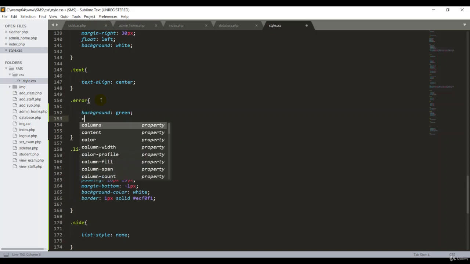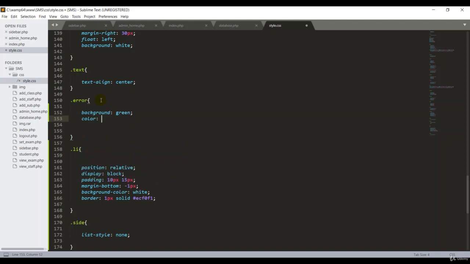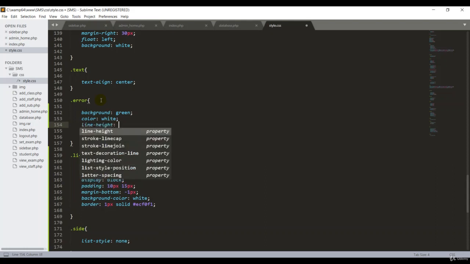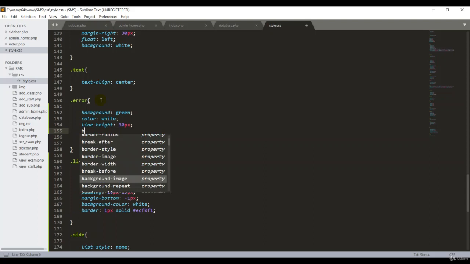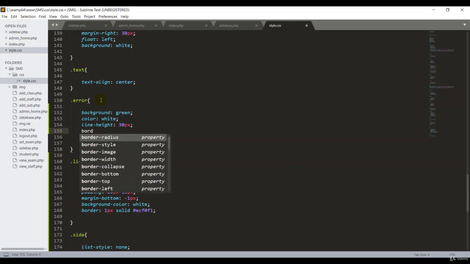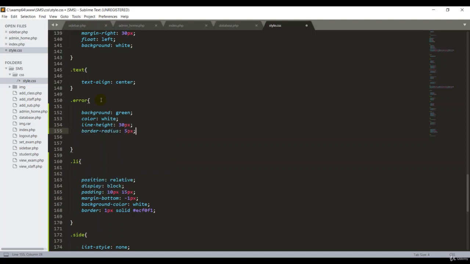Then the color of the text is white. At the end of the semicolon, the line height I'm putting 30 pixels, otherwise we can change. And the border radius something like 5 pixels, and the height I'm putting 30 pixels.